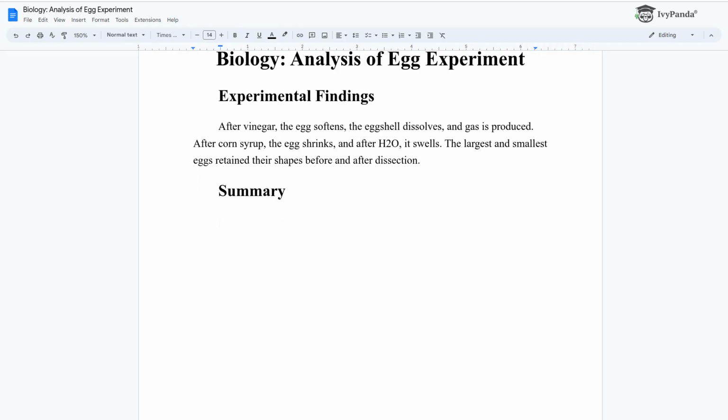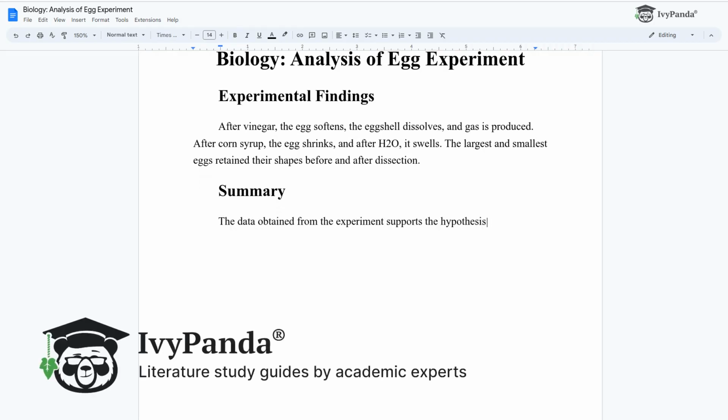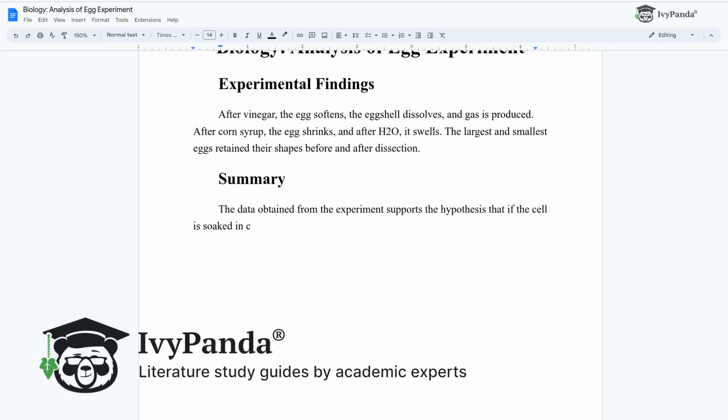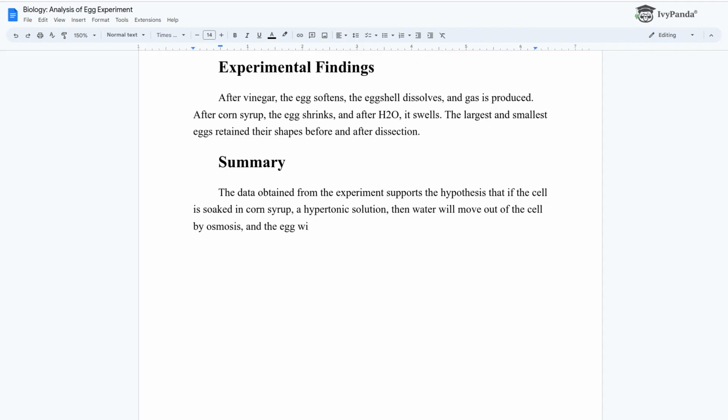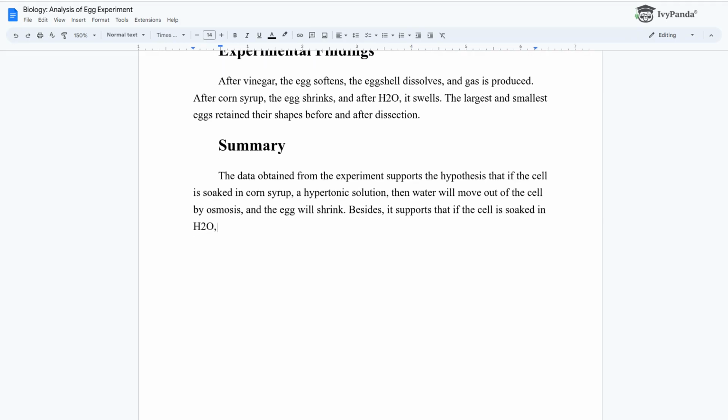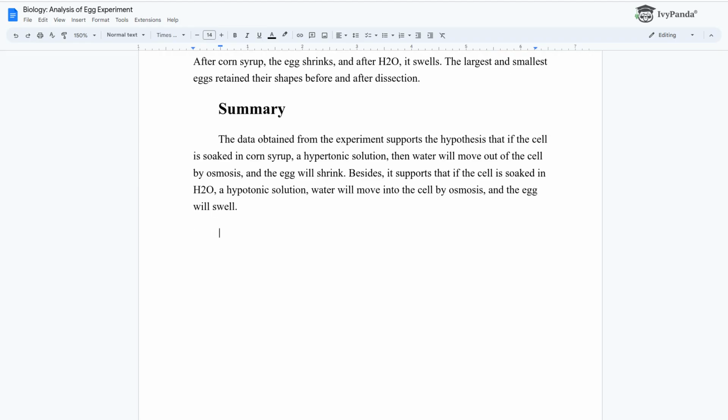Summary. The data obtained from the experiment supports the hypothesis that if the cell is soaked in corn syrup, a hypertonic solution, then water will move out of the cell by osmosis, and the egg will shrink. Besides, it supports that if the cell is soaked in H2O, a hypotonic solution, water will move into the cell by osmosis, and the egg will swell.